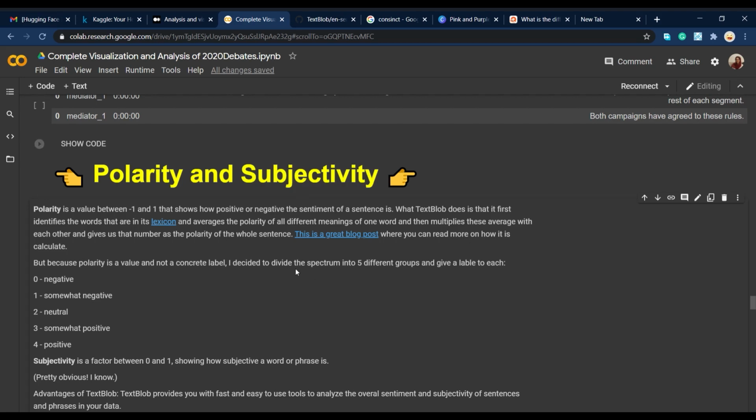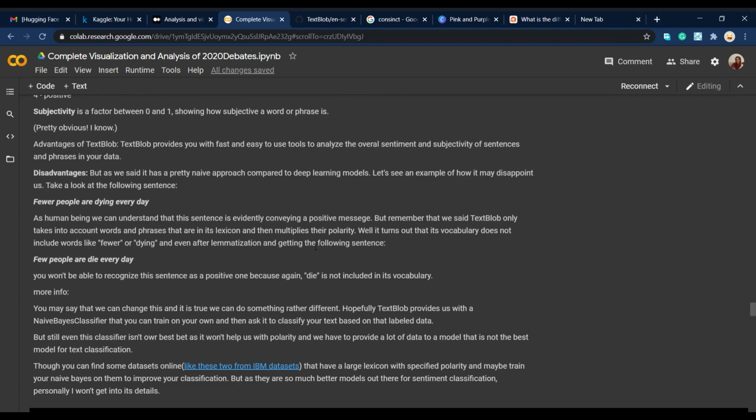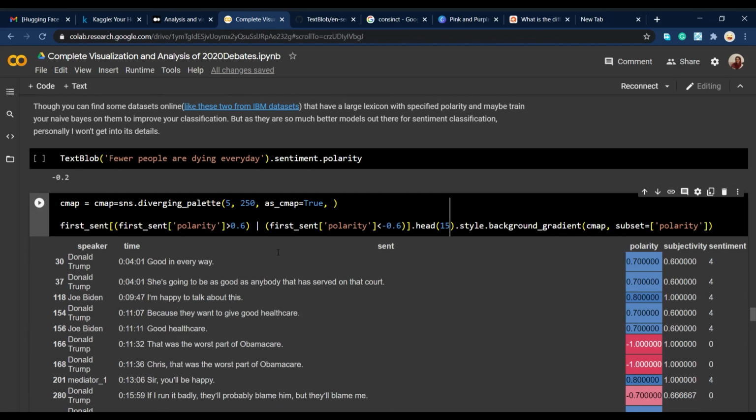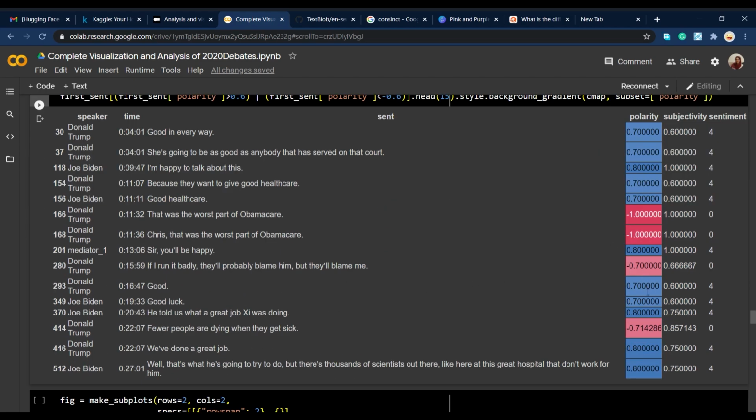What TextBlob does is identify the phrases and also the words that it has in its lexicon, and then use those words' polarity in order to come up with a number that can represent the whole sentiment of the sentence. I'm not going to go into detail about this one, but I printed out the different values of polarity that this package gives to each sentence, so you can have a better understanding and intuition about how it works. But even in the extreme cases, there are some problems.